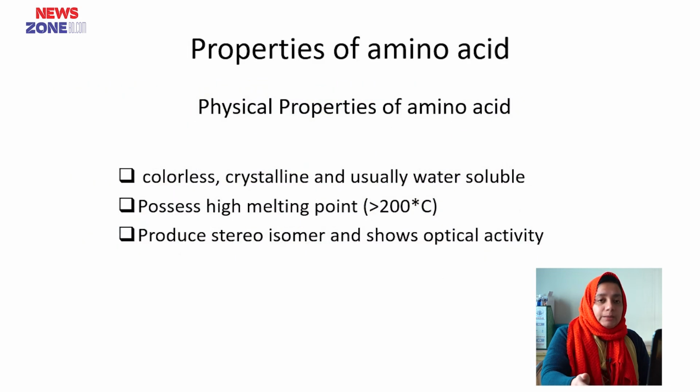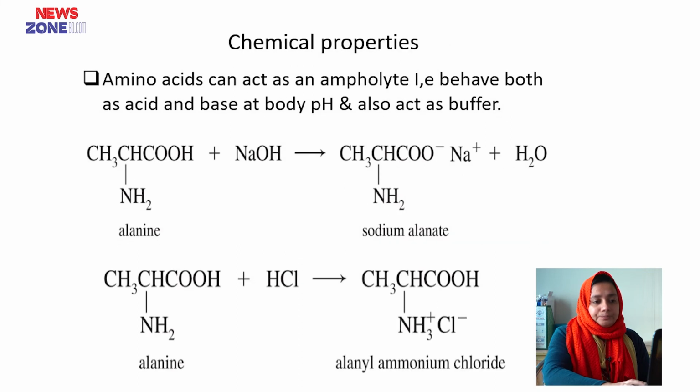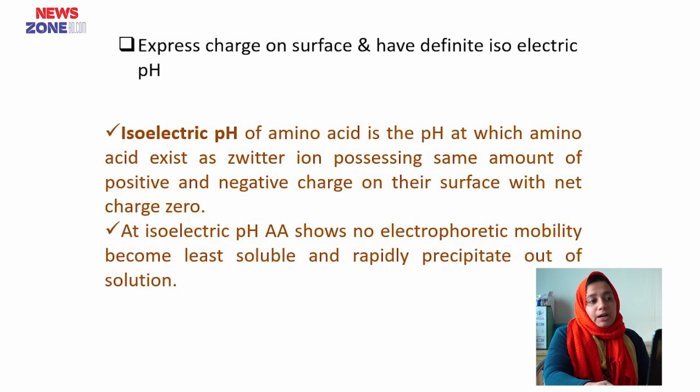There are some physical and chemical properties of amino acids. Physical properties: amino acids are colorless, crystalline and usually water soluble, possess a high melting point greater than 200 degrees centigrade, produce stereoisomers and show optical activity. As per chemical properties, amino acids can act as ampholytes, that is, behave both as acid and base at body pH, and also act as buffers. They express charge on the surface and have a definite isoelectric pH.